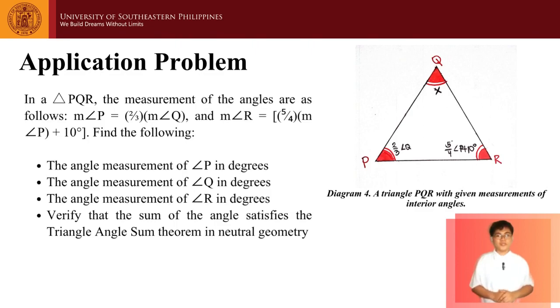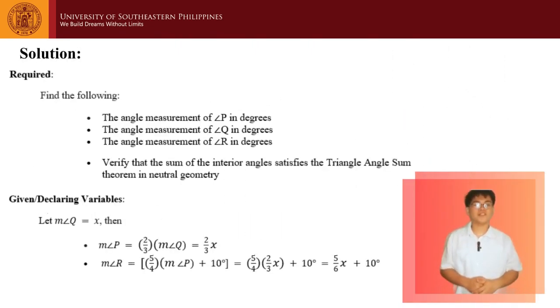in neutral geometry. Before we proceed to the step-by-step solution, we must first determine what is being asked, what are the given, and what theorem to use. First, we are asked to determine the measurements of angles P, Q, and R in degrees and verify that the sum of angles satisfy the triangle angle sum theorem in neutral geometry. Second, what are the given?